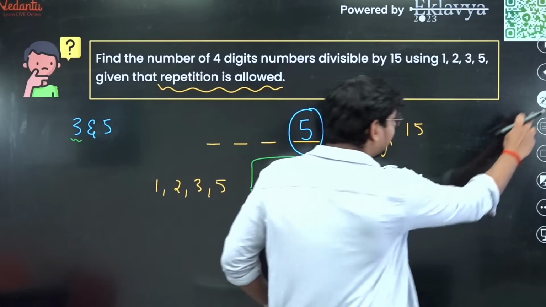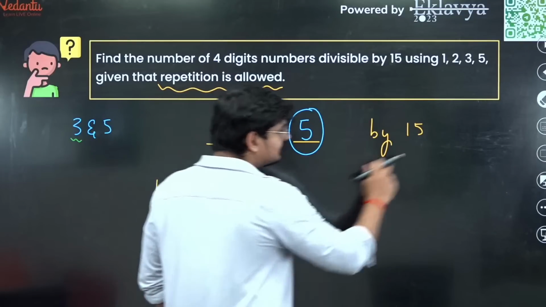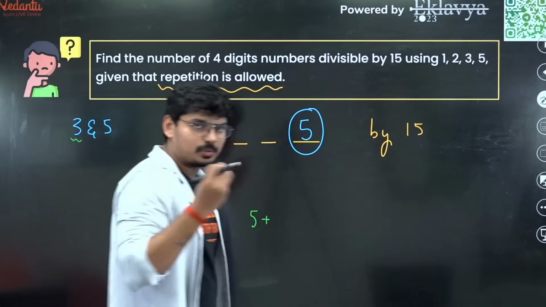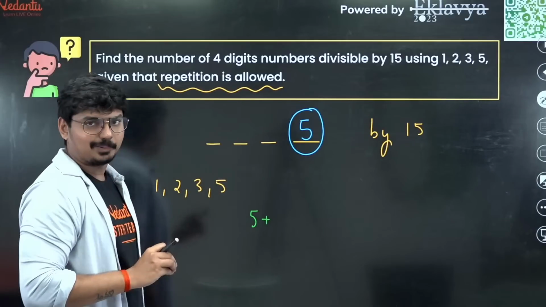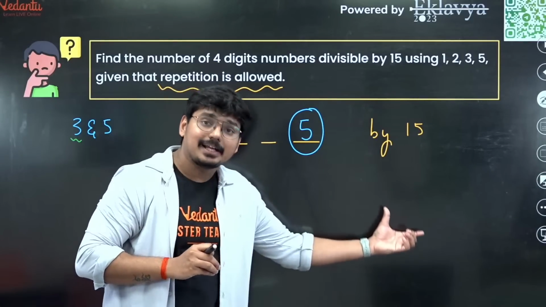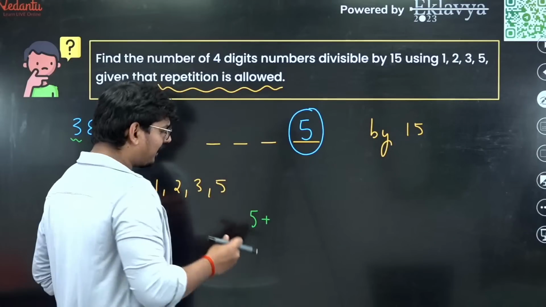It should be divisible by 3. So in that scenario, what we can understand is, this is what we can do here. So basically 5 plus, now what can we take here so that the resulting number is going to be divisible by 3? Now we can take 5 plus 1.